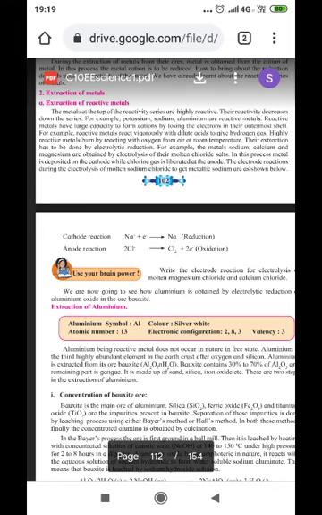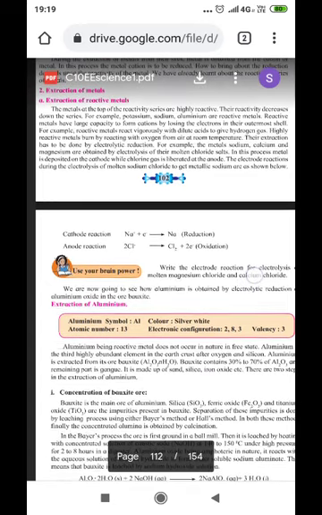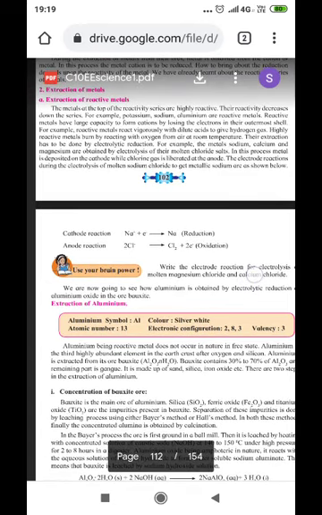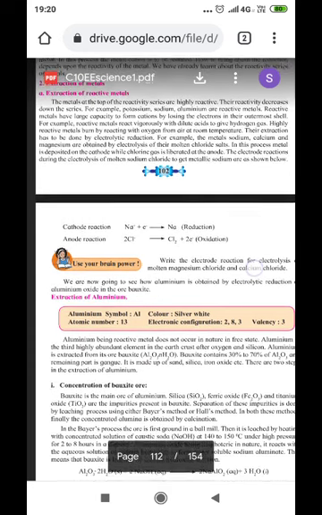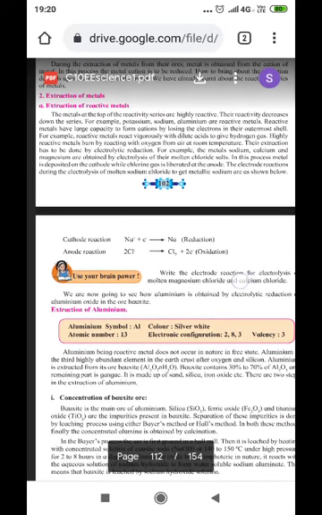Here we are going to discuss the extraction of metals. Depending upon the reactivity of the metals, different reactivities have different methods of extraction. So we are going to study them, and how a metal is extracted depending upon its reactivity. The extraction of reactive metals.